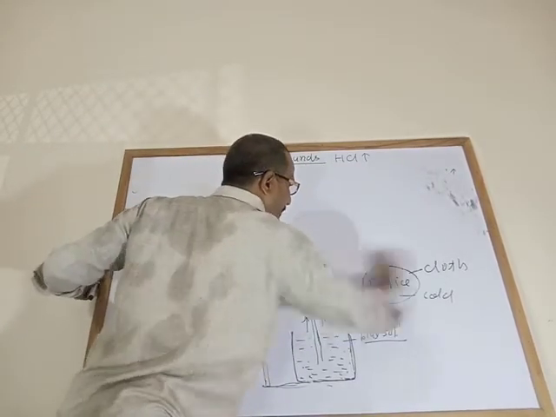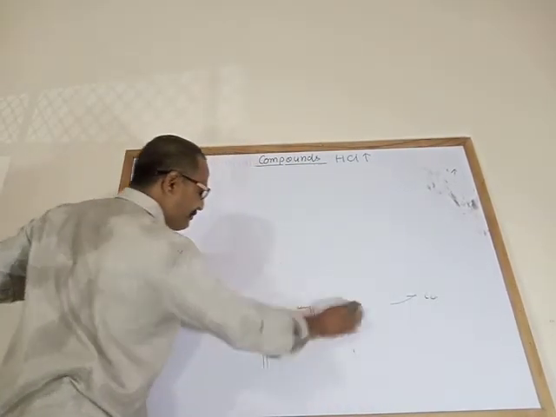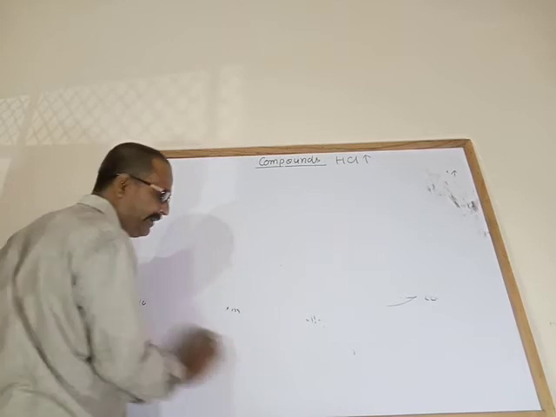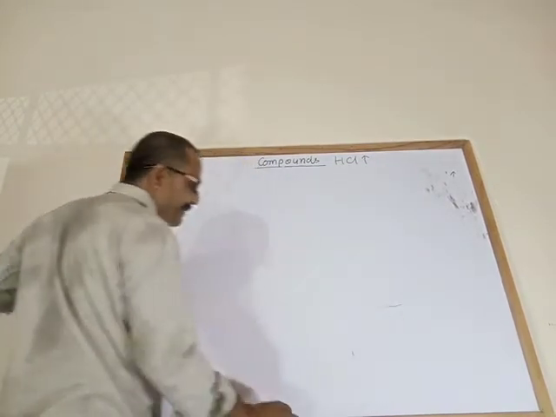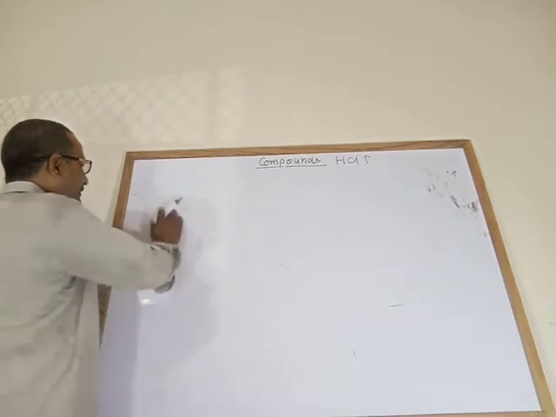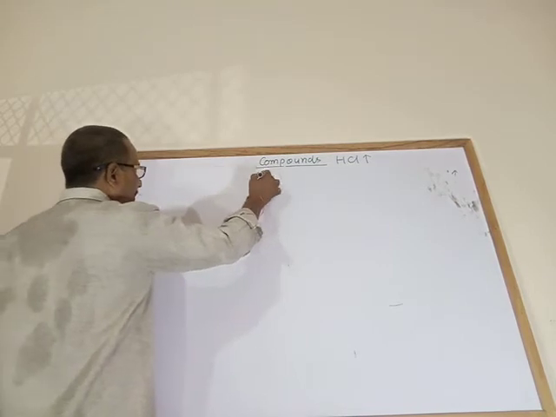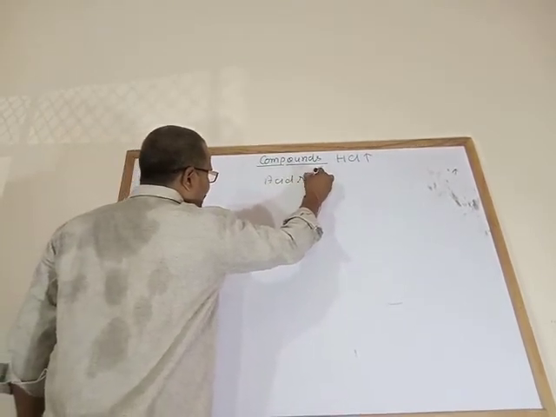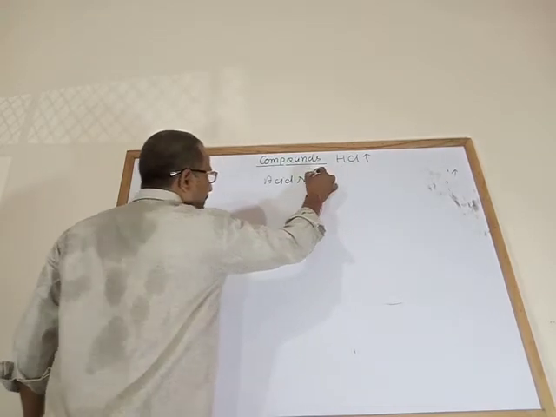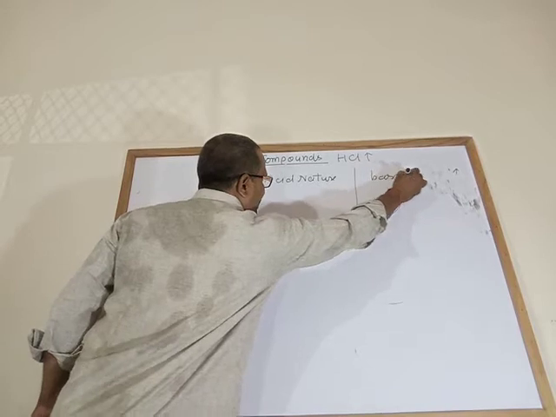What are the chemical properties of hydrogen chloride gas? First, you know that in the acid base chapter I explained their behavior, in acidic nature and basic nature.